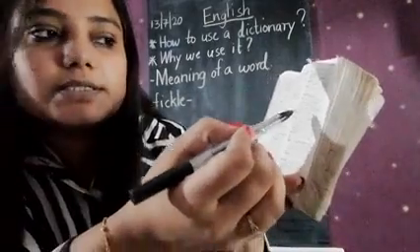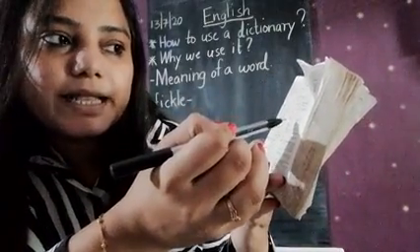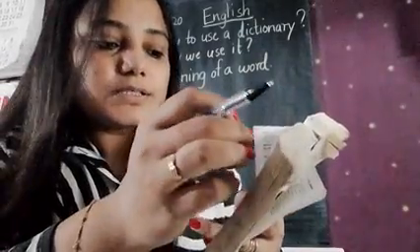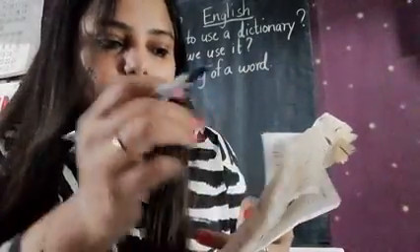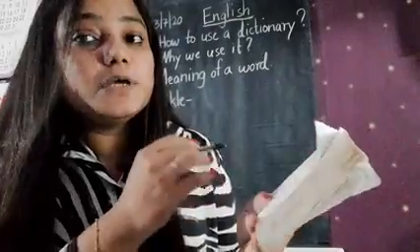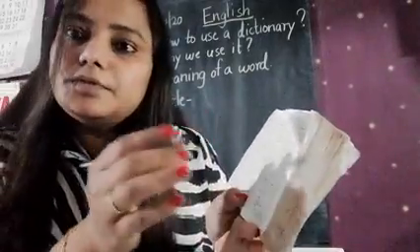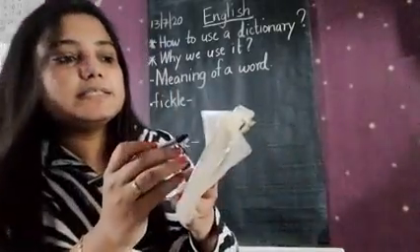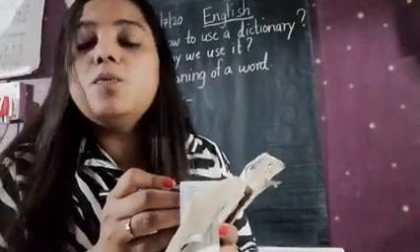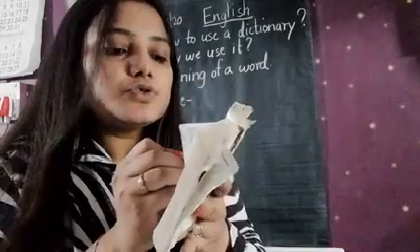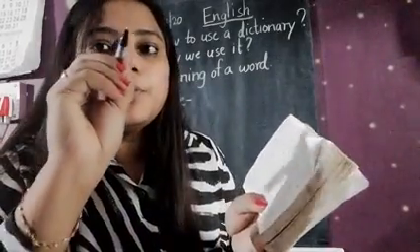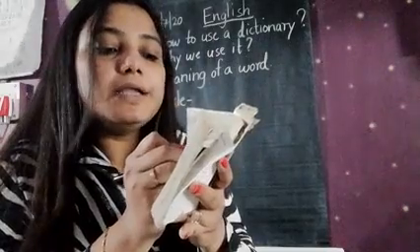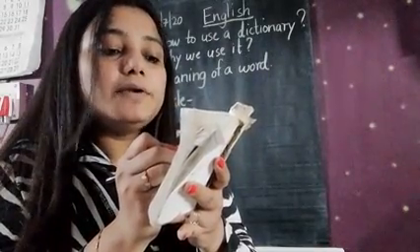I got it on the first page itself, the page where the words starting from FI begin, which in my dictionary is page number 187. Keep the point of your pencil or pen on that word and read the meaning of that word.